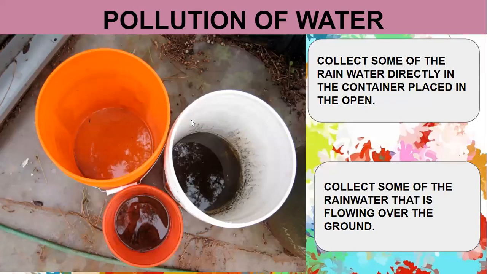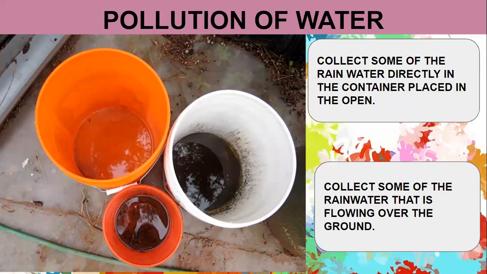Now, pollution of water. Let us conduct one small experiment over here. Now see what you have to do. Collect some of the rainwater directly in a container placed in the open space. So you can take any container or a tub or a bucket, keep it in the open space, maybe on your terrace. So when you go on the terrace and you keep this open container, collect the rainwater directly in the container.